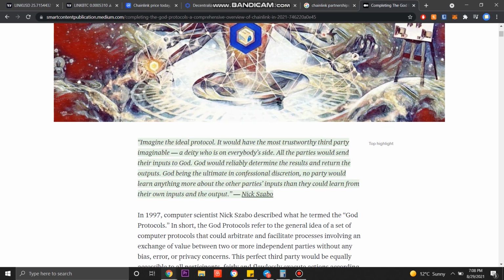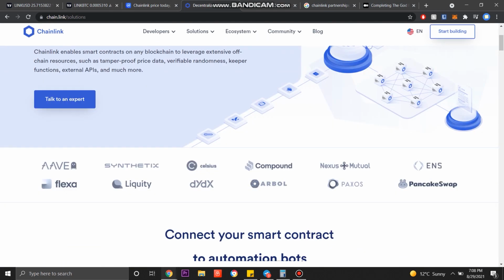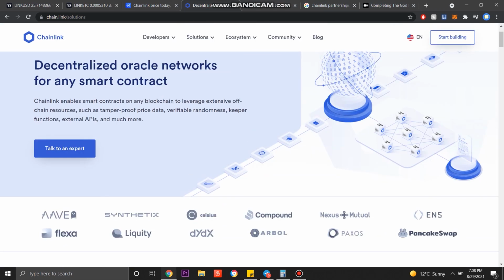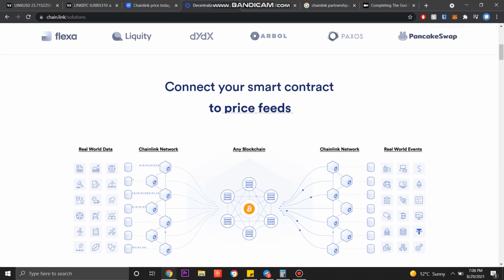So we can understand that Chainlink, and if we hop onto their website as well, we can understand that they focus on this whole new idea that's come into the market, really from 2018, but more recently in 2020, 2021, that is connecting and allowing blockchains to communicate with each other, in order to, as you can see here, turn real-world data into real-world events.